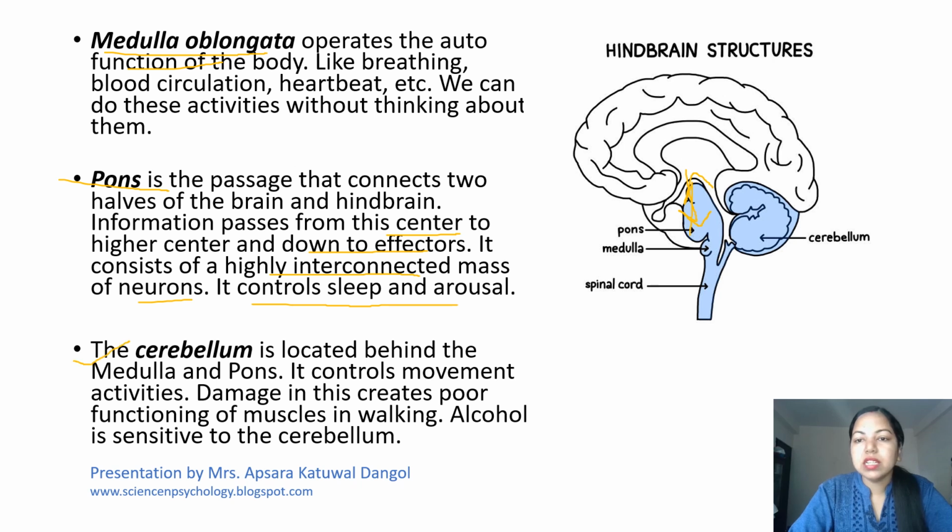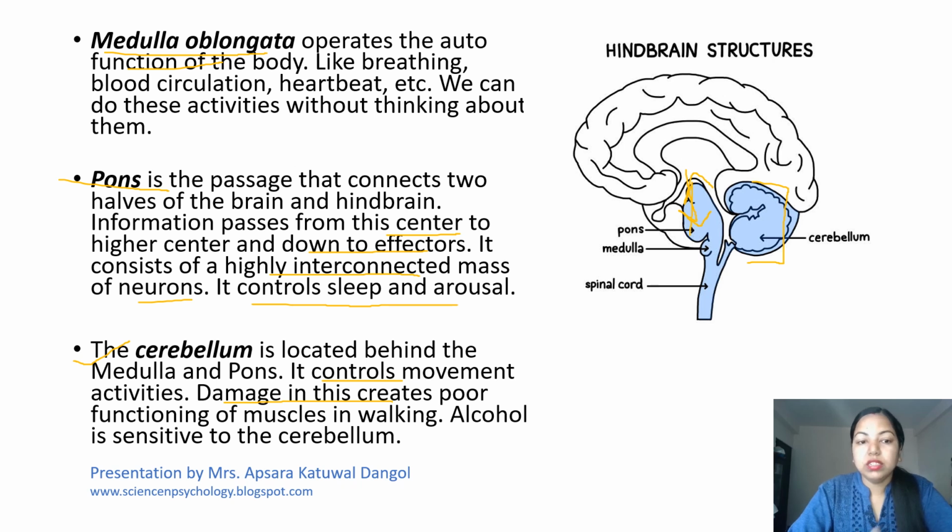Now, talking about the next part of our brain, that is the cerebellum. It is located behind the medulla and pons. It controls movement activities, and damage to the cerebellum creates poor function of muscles in walking.